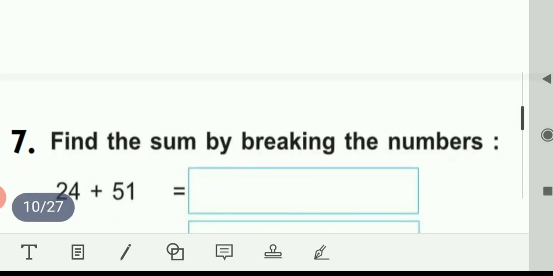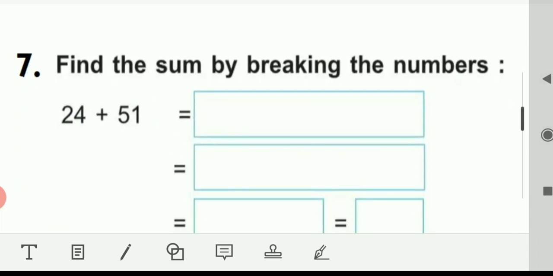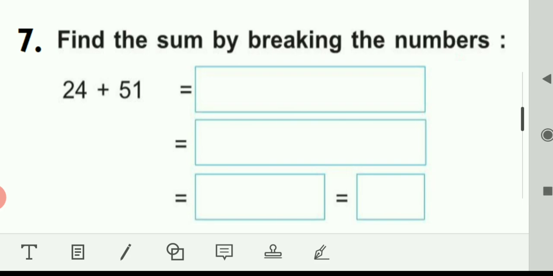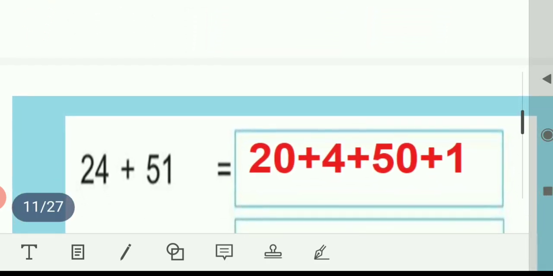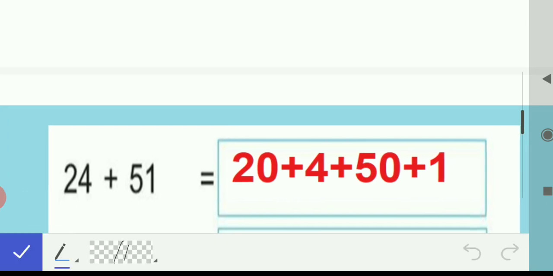Find the sum by breaking the numbers. We have to add it by breaking. We have done this. You have seen it in the last video. 24 plus 51. So we'll break it like this. 24 is 20 plus 4. 51 is 50 plus 1.